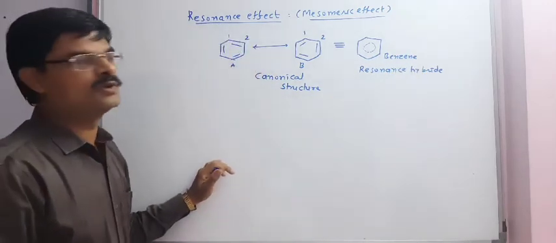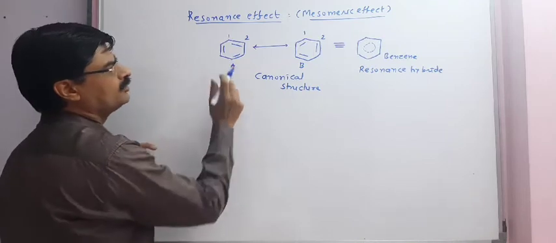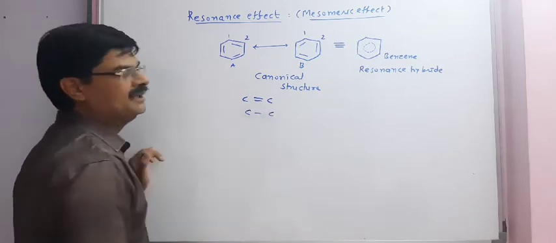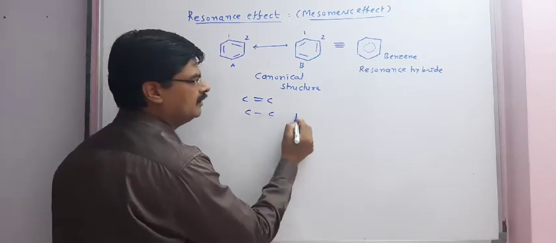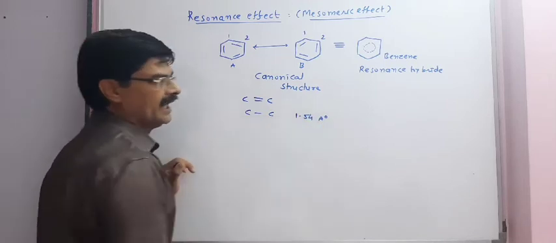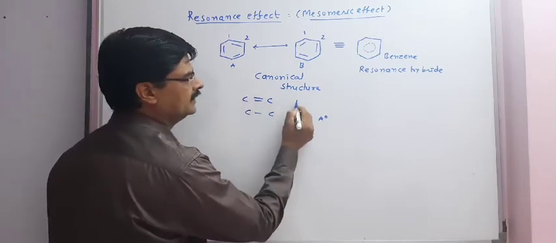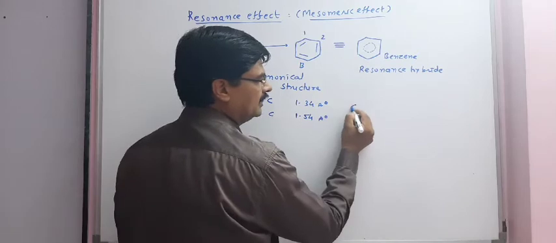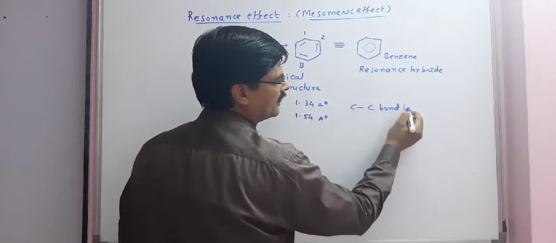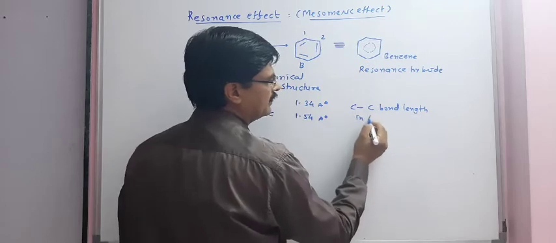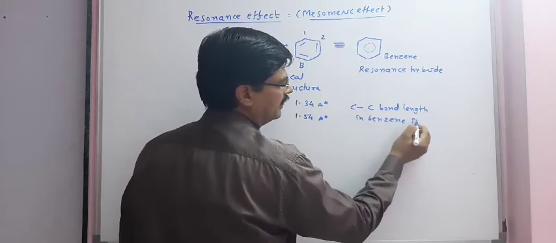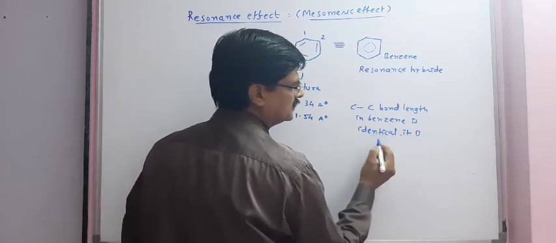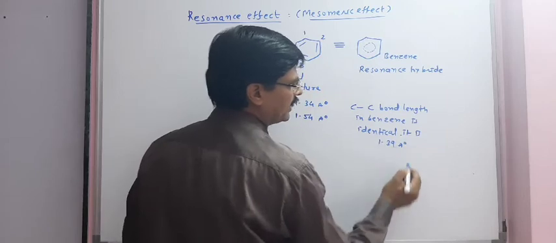Now why is it necessary to understand resonance? In the case of benzene, we have carbon-carbon double bonds as well as carbon-carbon single bonds. C–C single bond length is 1.54 angstrom and C=C double bond is 1.34 angstrom. But actually it is found that the C–C bond length in benzene is identical, and it is 1.39 angstrom.